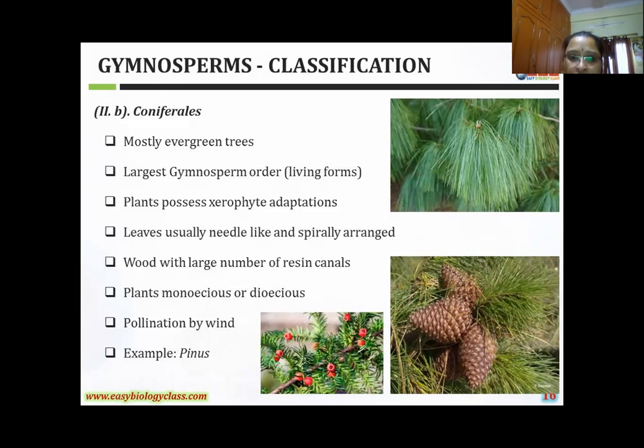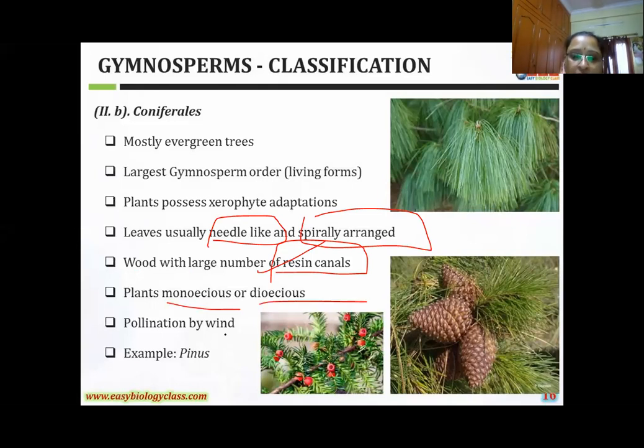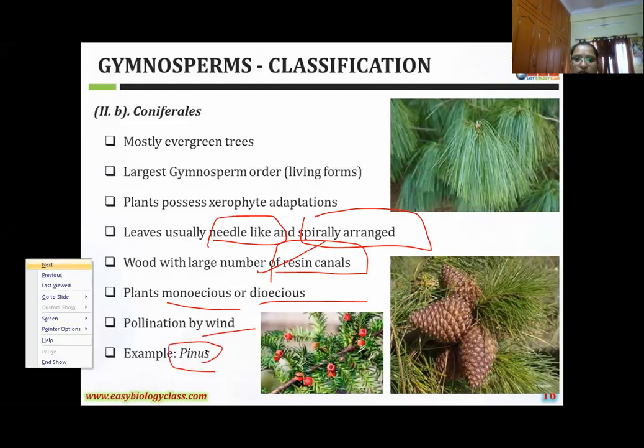Very important: the leaves are needle-like, with spiral arrangement, and the wood has resin canals. Some plants are monoecious, some are dioecious. Pollination is by wind. The best example in this order is Pinus. The class is Coniferopsida, the order is Coniferales, and the example is Pinus. I'll explain the type study of Pinus characteristic features later.